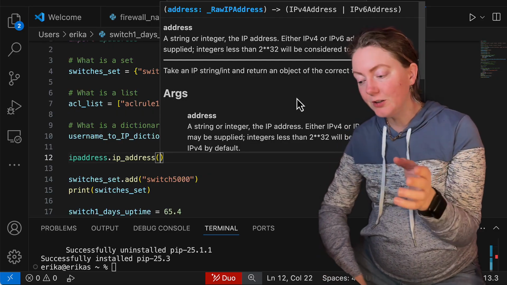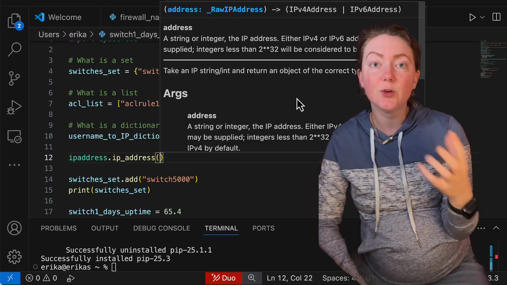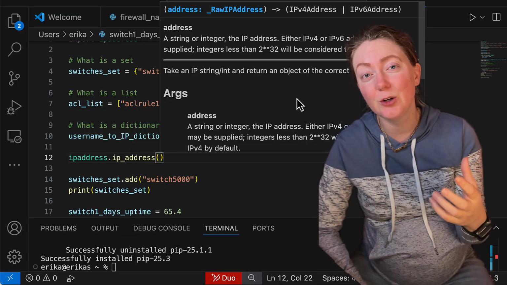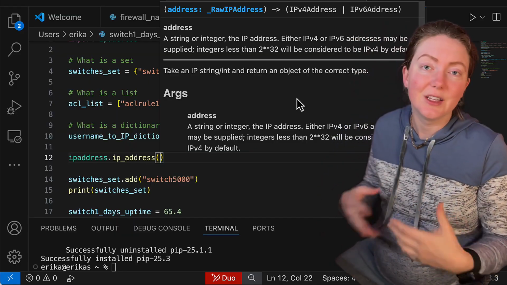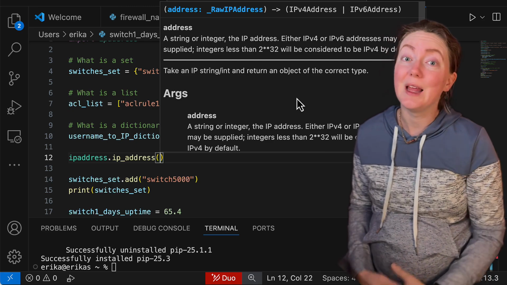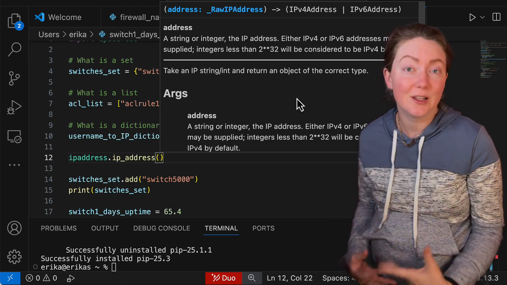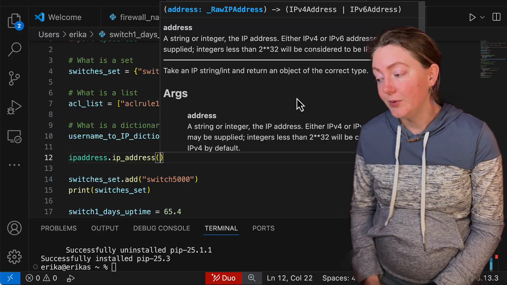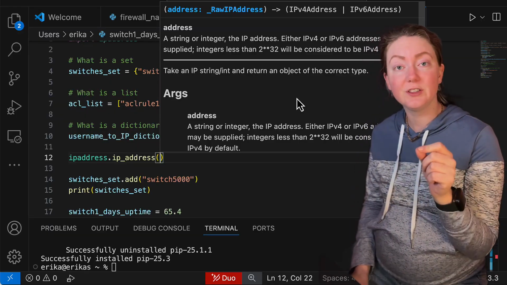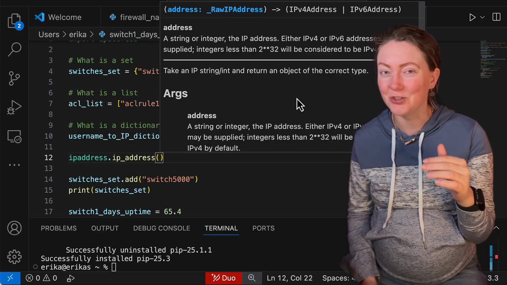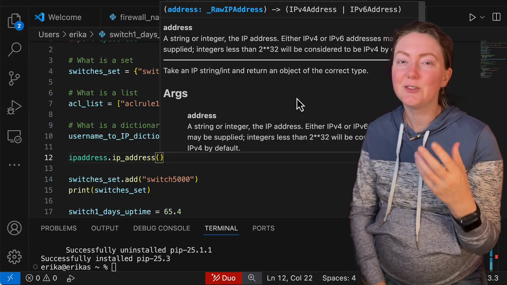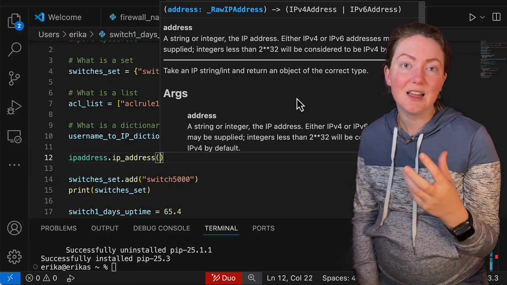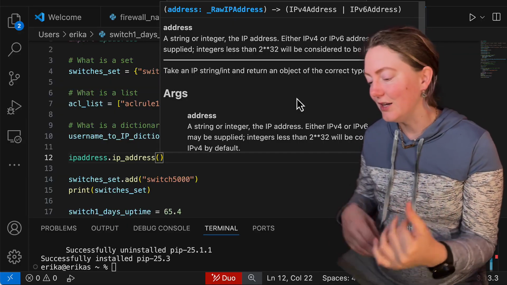So basically this function is, instead of us just having to work with these string IP addresses in our code, which is treated like text in Python, like we can't do anything meaningful with it. We can't do mathematical operations on it or subnet math like we would probably want to. This function in the IP address library, I'm interpreting this as we can put an IP address in here and it gives us back what looks like just the same IP address, but what it really gives us back is a particular object that is allowed to be treated differently and used differently in Python.